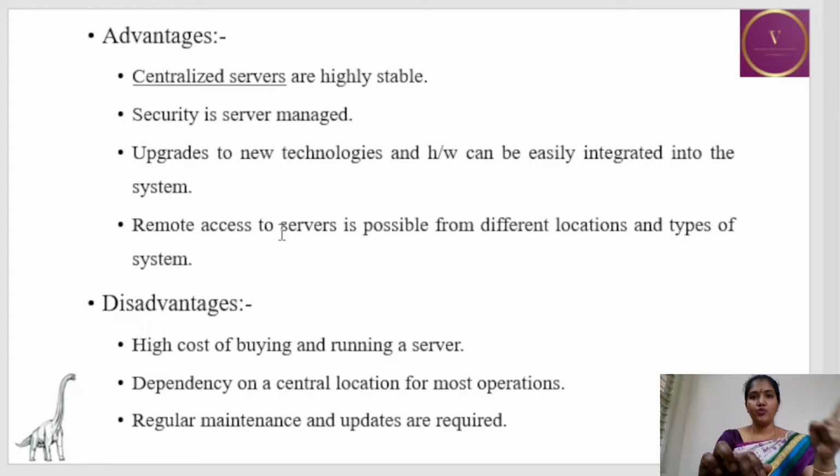So since there is one server, security is managed by the server, and if you want to add any device or upgrade to any technology, it can be done easily by making changes to a single server. Remote access to the server is possible from different locations or types of system.